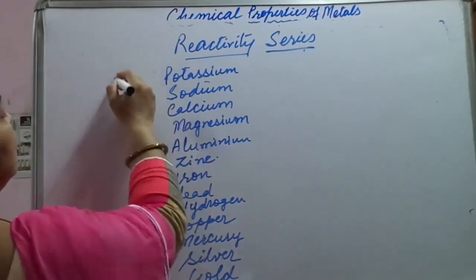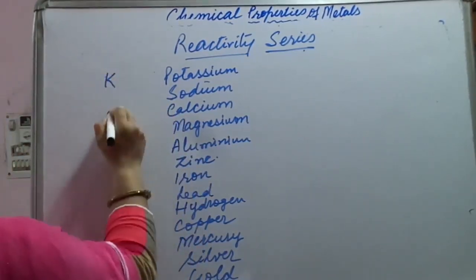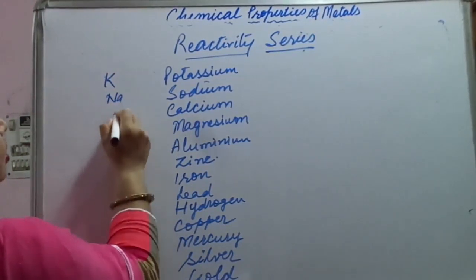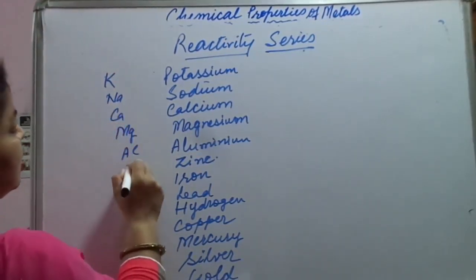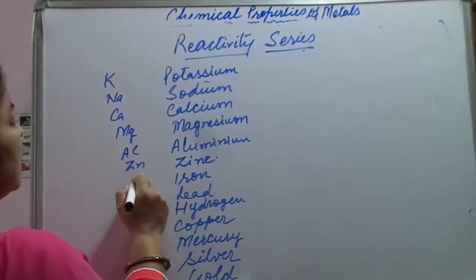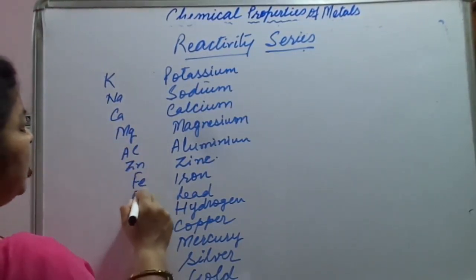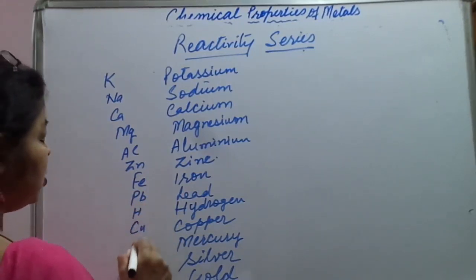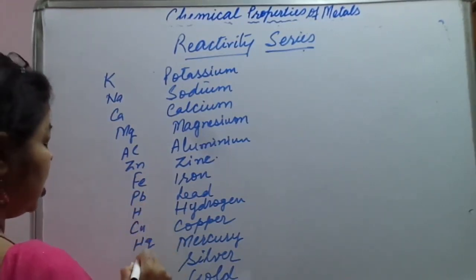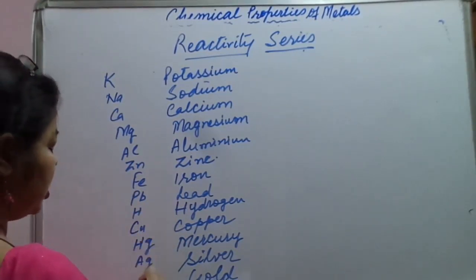So let us see the symbols also. Potassium K, Na, Ca, Mg, Al, Zn, iron Fe, Pb, hydrogen, Cu, Hg, Ag and Au.